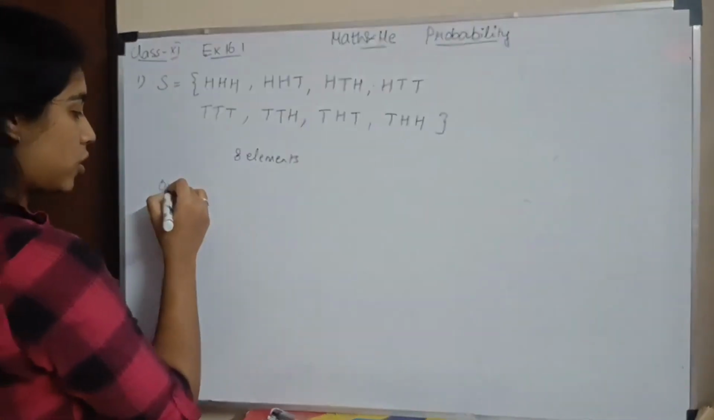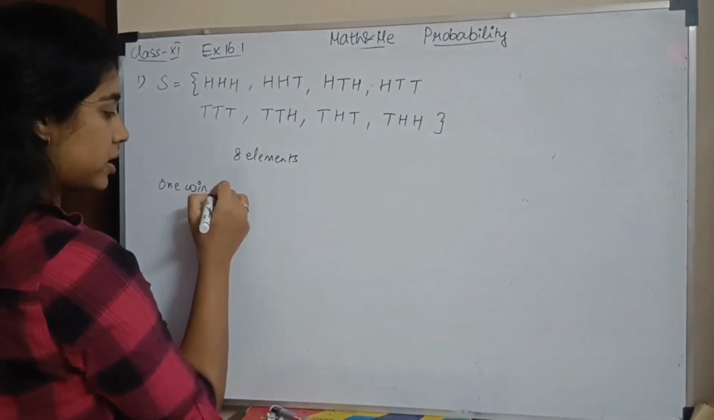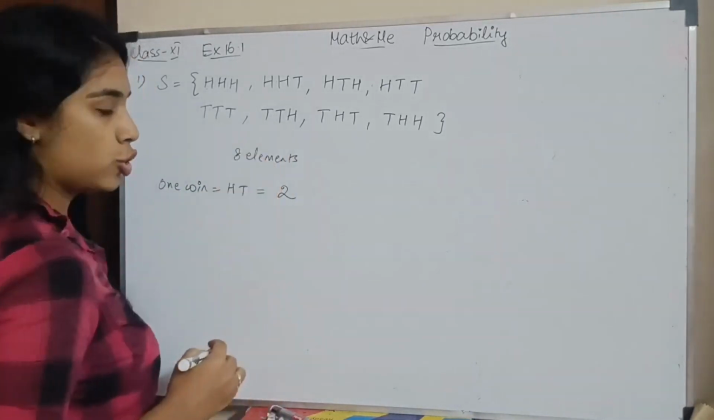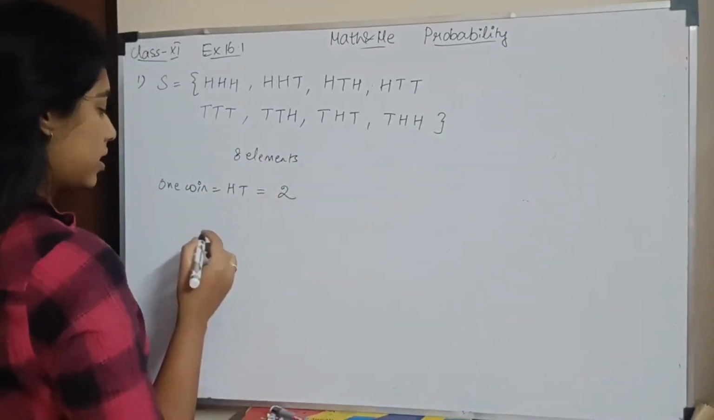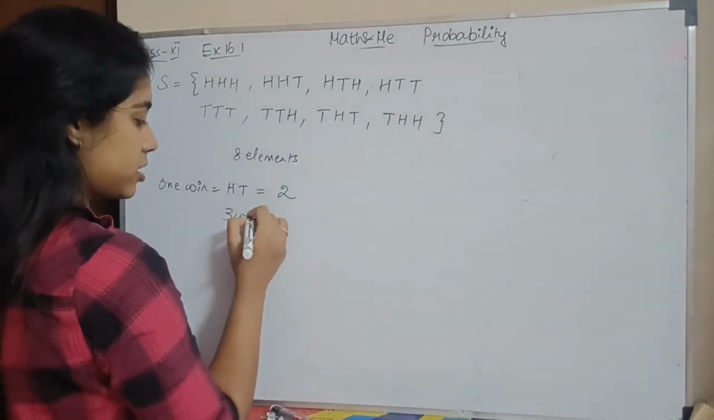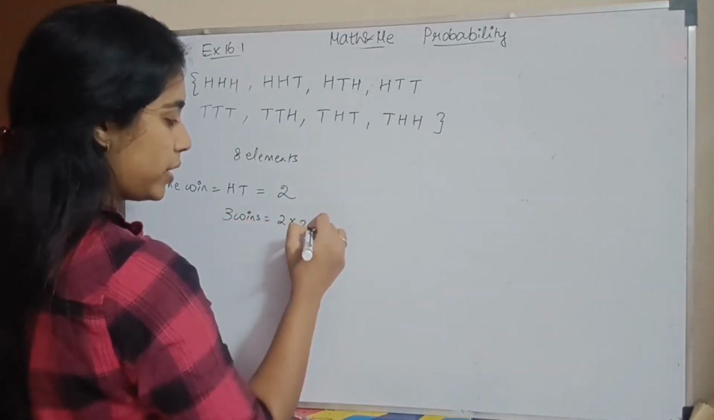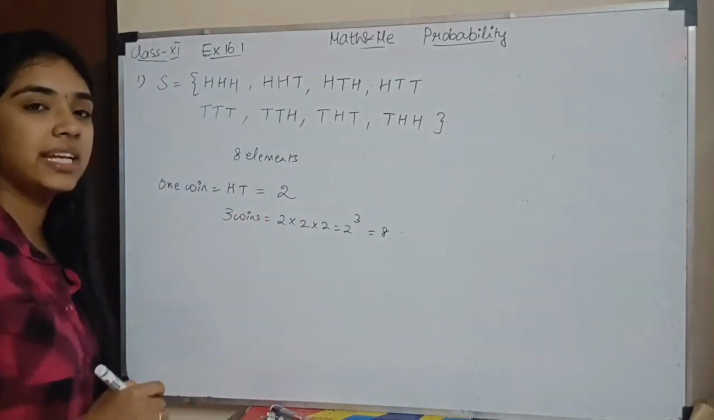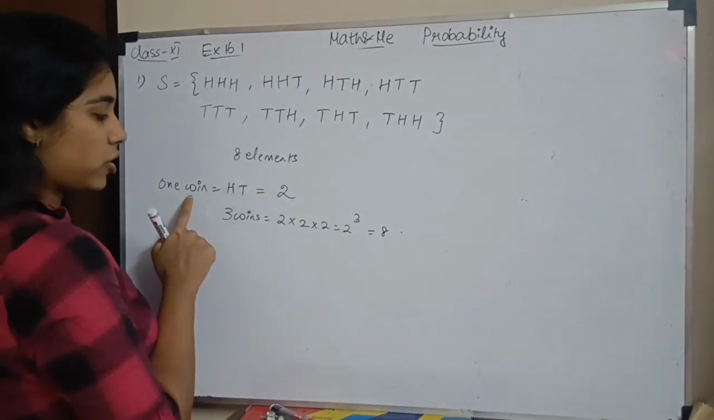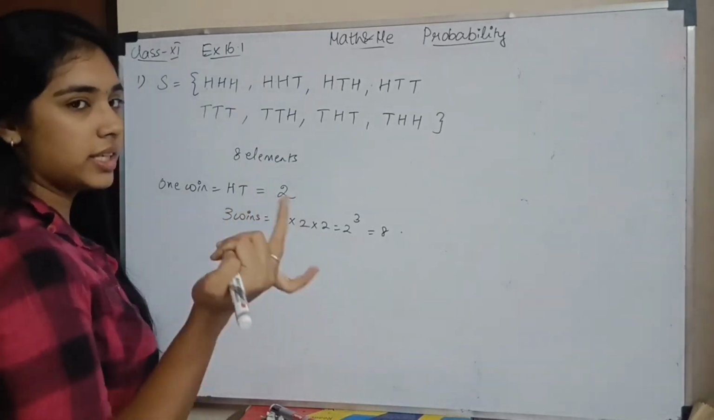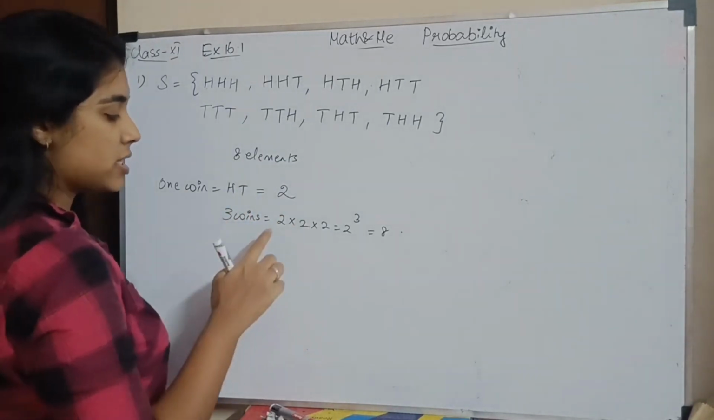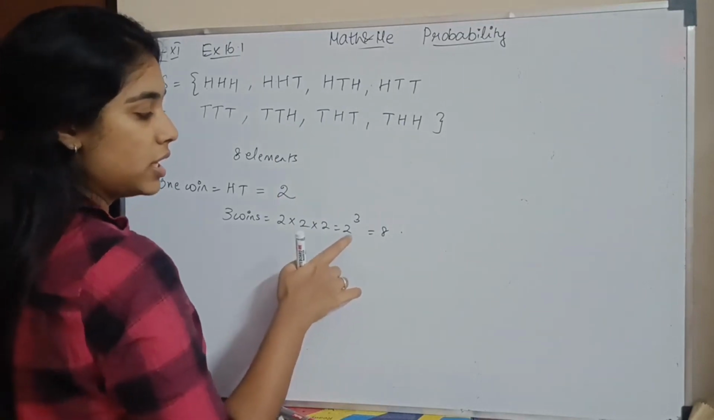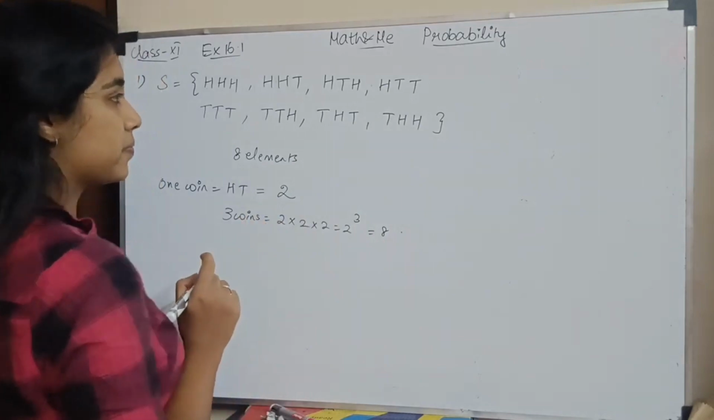Meaning in one coin you have head and tail. So how many are there? You have 2. It is either head or tail. So you have 3 coins. So it is 2 into 2 into 2, which is 2 to the power 3, which is 8. So you get 8 elements. Okay. When you have 1 coin, head and tail, so you have 2. When you have 3 coins, head, tail and head, tail. So how many possible elements do you have? 2 to the power 3, which is 8. Okay.